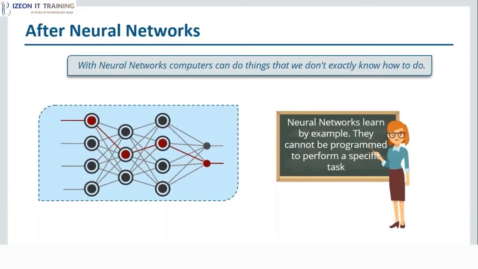So neural networks basically process information in a similar way the human brain does. And these networks, they actually learn from examples. You cannot program them to perform a specific task. They will learn from their examples, from their experience. So you don't need to provide all the instructions to perform a specific task. And your network will learn on its own with its own experience. All right, so this is what basically a neural network does. So even if you don't know how to solve a problem, you can train your network in such a way that with experience, it can actually learn how to solve the problem. So that was a major reason why neural networks came into existence.